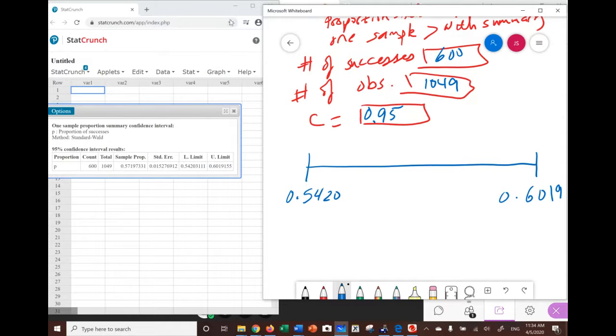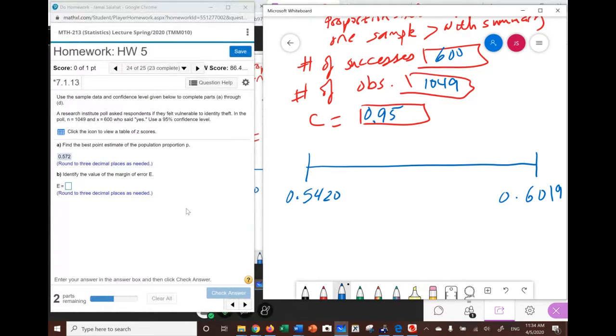Now, let me go back and see what they want in here. The first question they want in part B is to find the margin of error. Notice that we know that the best point estimate is the middle. The middle here is p hat, and we calculated p hat, which is equal to 0.572. So let's go with those numbers to two or three places also. So this will be 2 here.